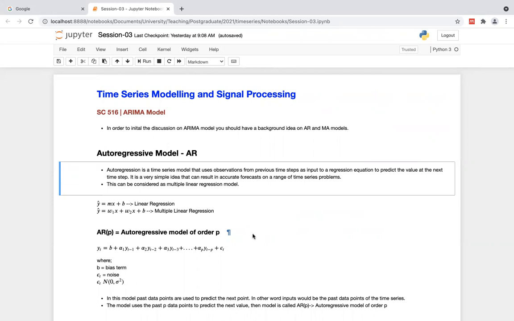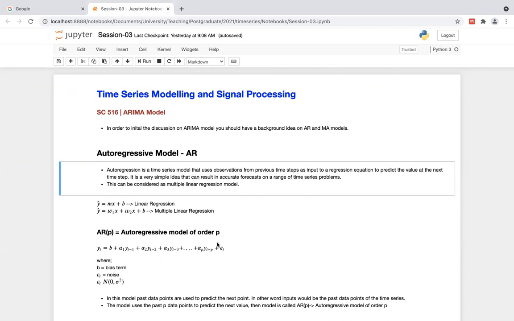So actually, we can write this autoregression model like this. Yt, I'm predicting the next time step, Yt, there is an error term or whatever bias. Then we have alpha 1, Y sub t minus 1. It says that previous time steps are based on the previous times. Then plus alpha 2, Y sub t minus 2, alpha 3, Y sub t minus 3, and so on. Then there is a noise as well.